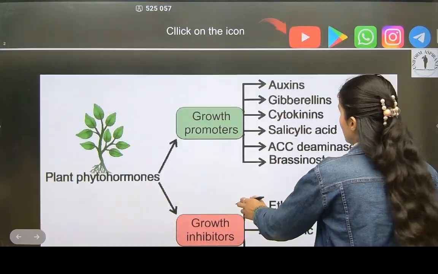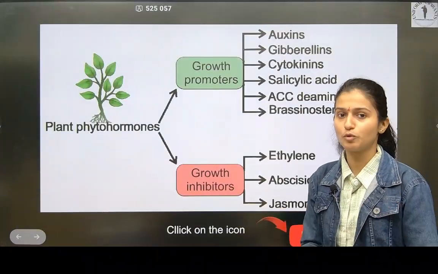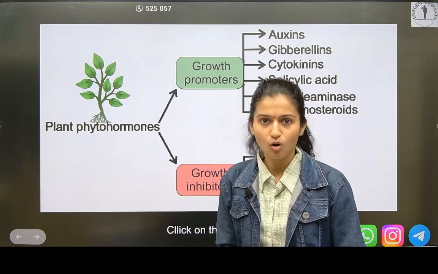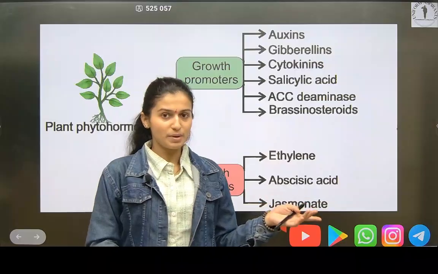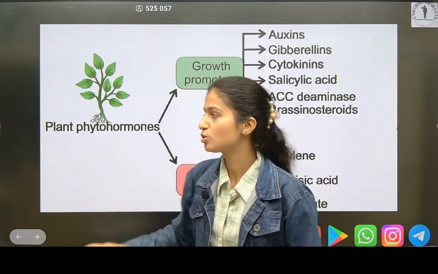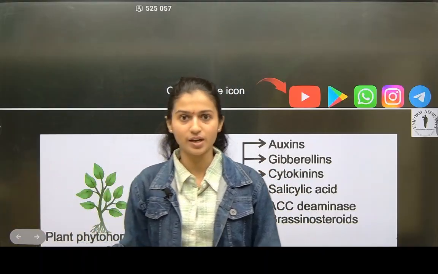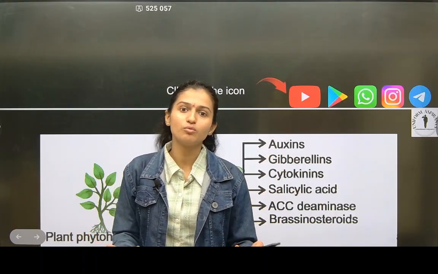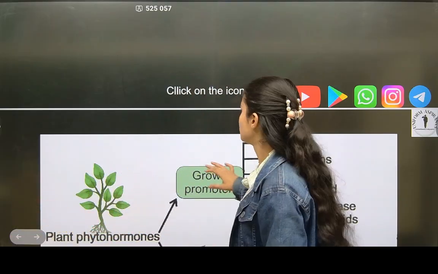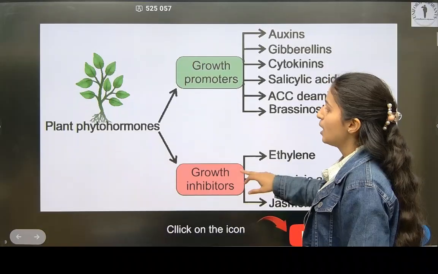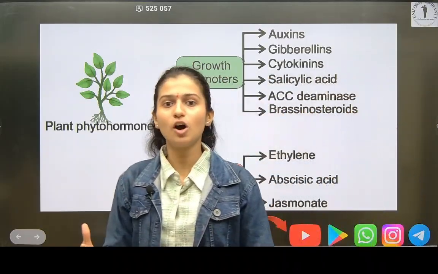Now we will discuss one by one which are the plant hormones, which are growth promoters and which are growth inhibitors. Various questions have come in the recent second paper of CDS and NDA also. One question related to a plant organ or hormone came. This is a very easy topic, and one or two questions you can get from hormones, so it is an important topic, you must not miss it. Now, plant phytohormones. First we will see the names of the hormones and then we will discuss each of the hormones.